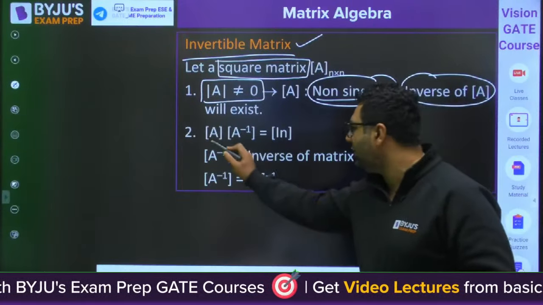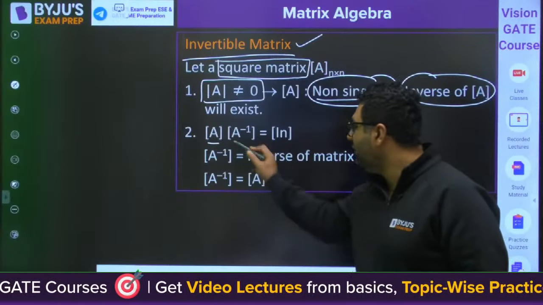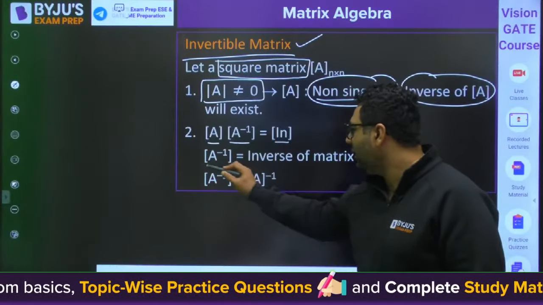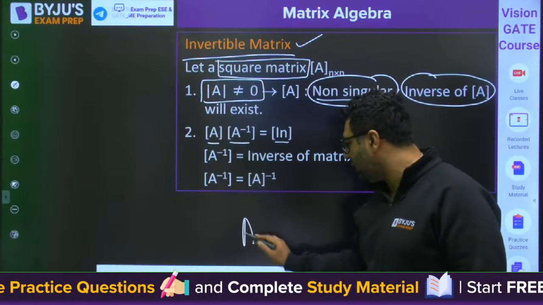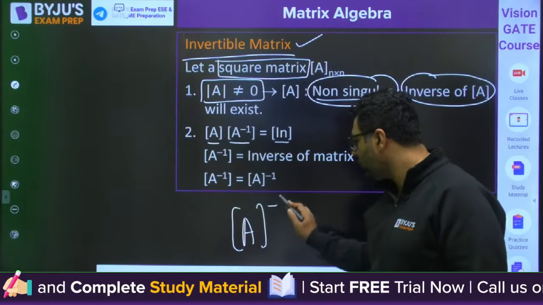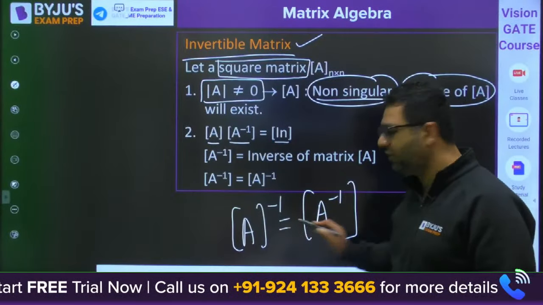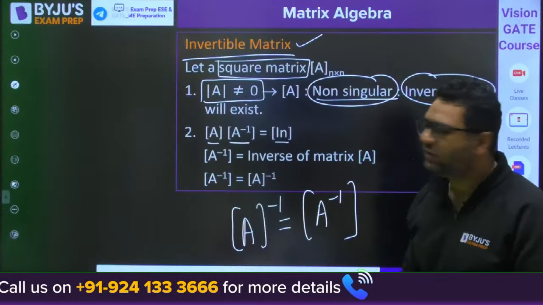And if you multiply a matrix with its inverse, you will get the identity matrix. And A inverse can be denoted like this also or this also. They are the same, not different. These are the representations of inverse.